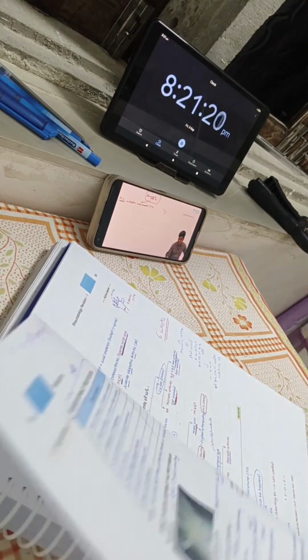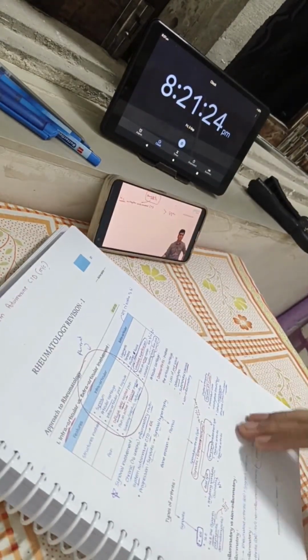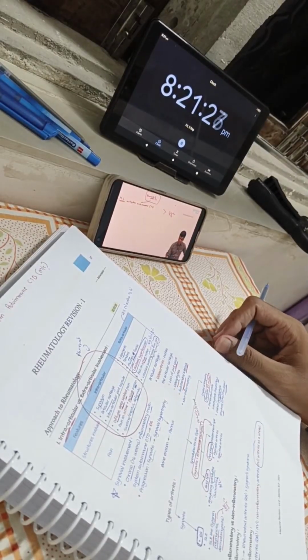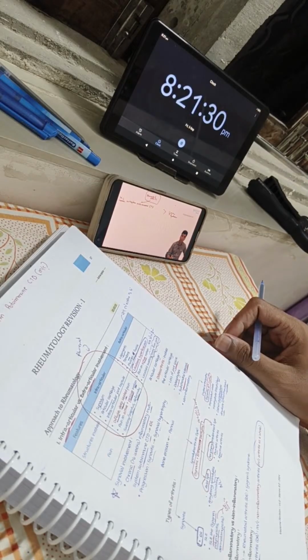The second most common multi-system autoimmune CTD, many people get it wrong. Many people think it is SLE, but it is not SLE, it is Sjogren. So Sjogren syndrome is the second most common multi-system autoimmune CTD. RA is the most common. So then you are asking me, how can we build up?